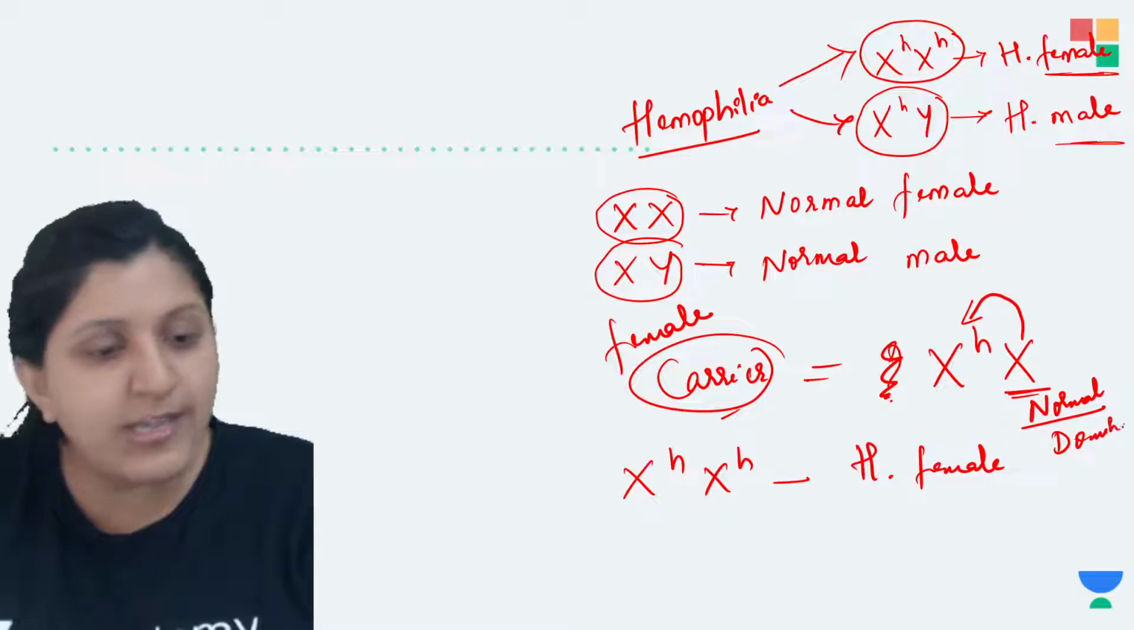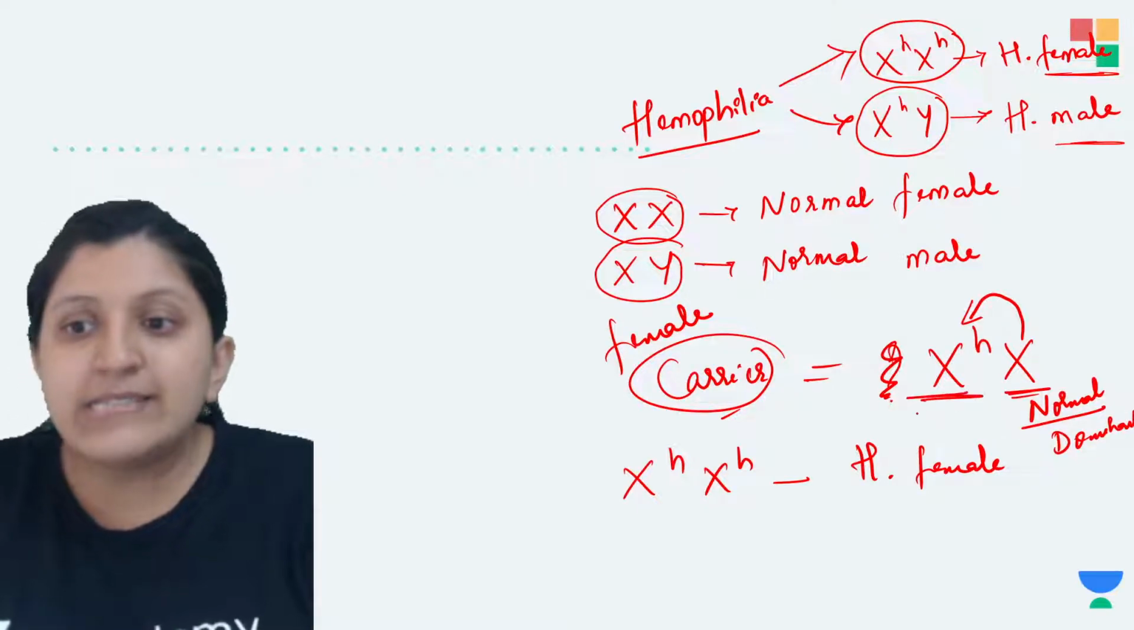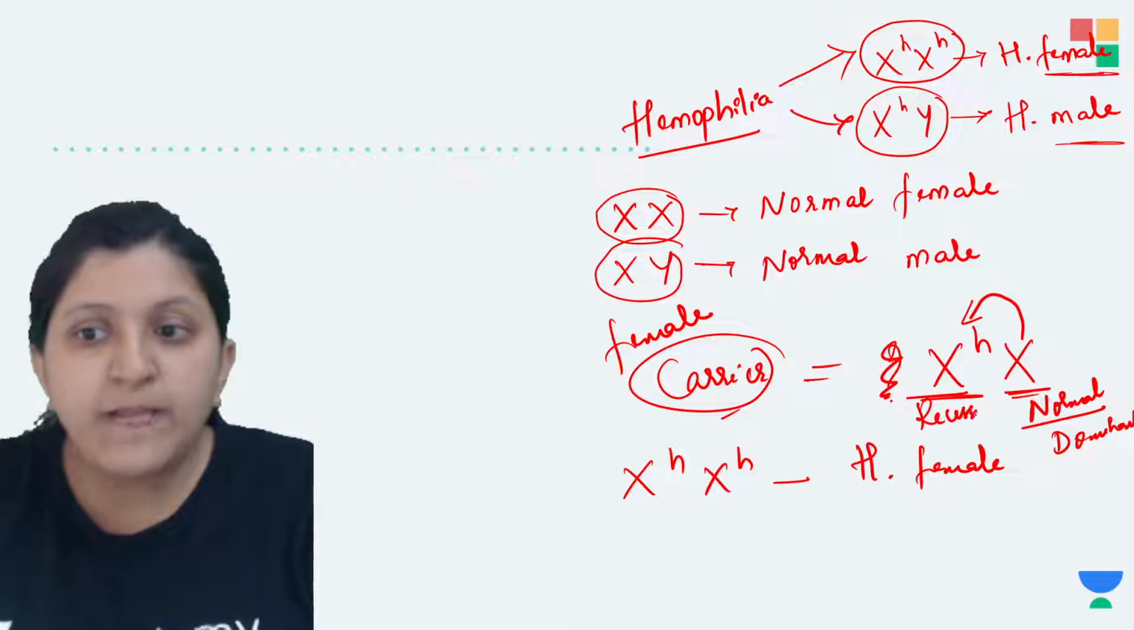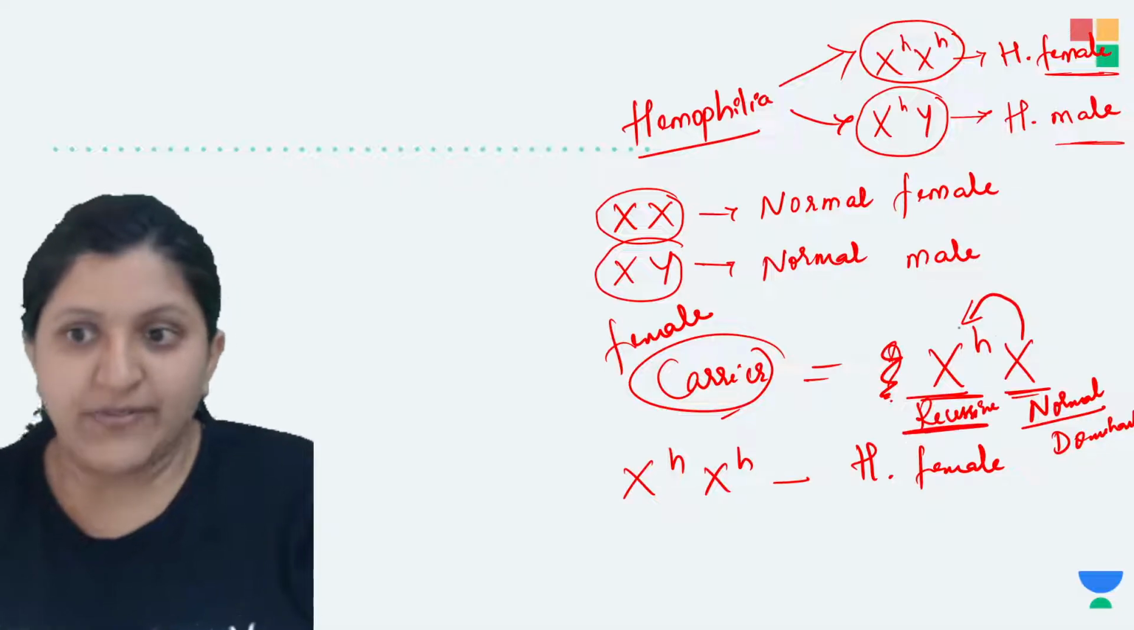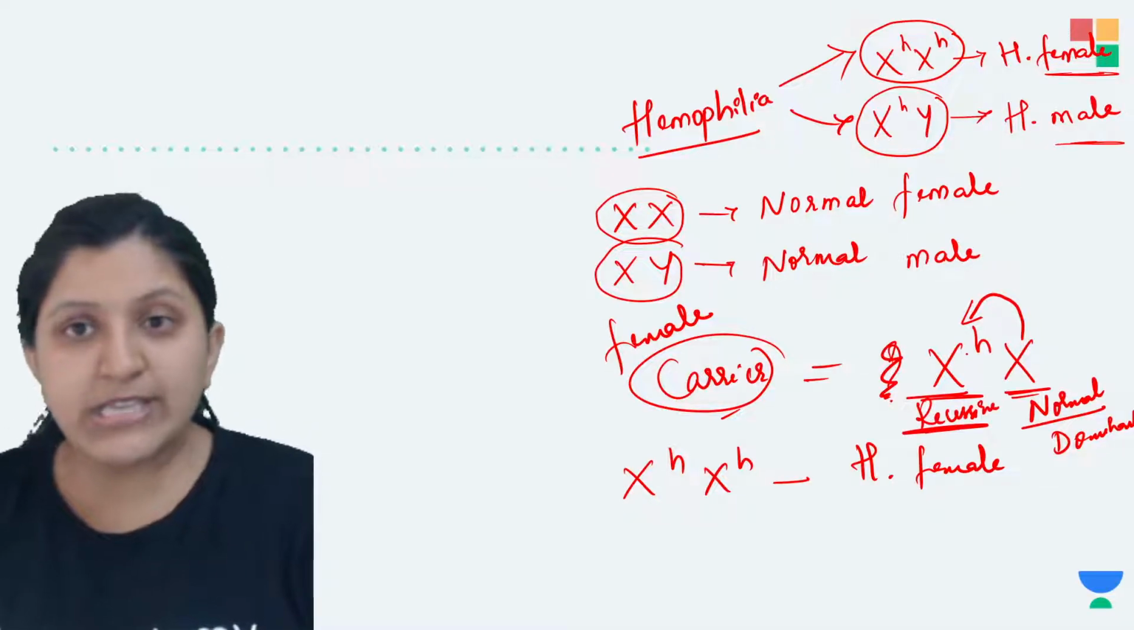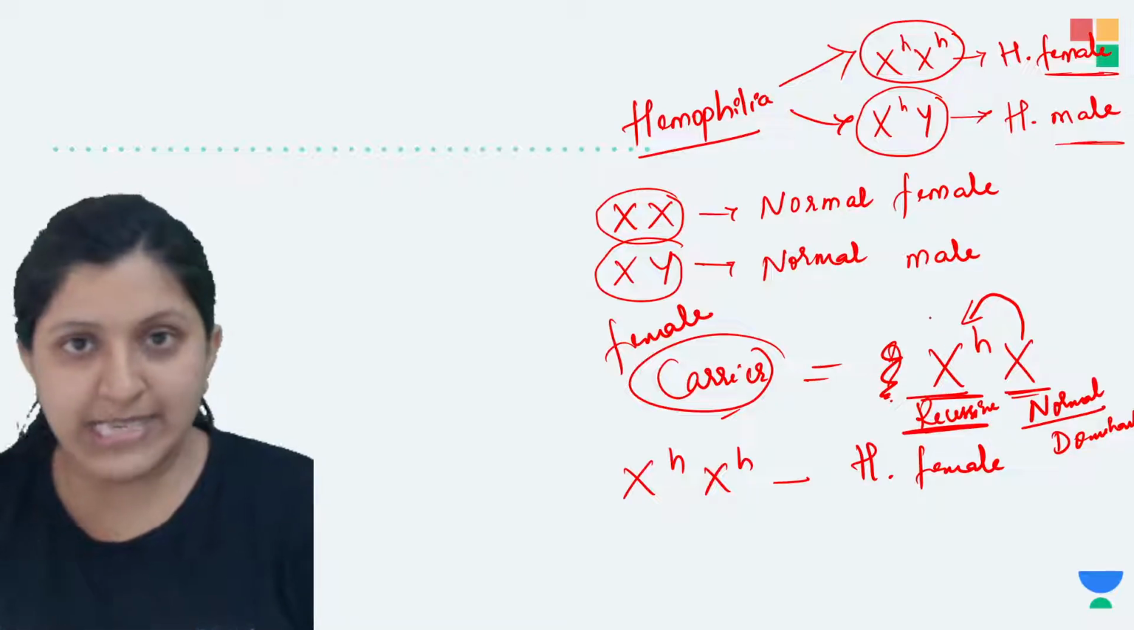So that means this is the dominant one, whereas this one is a recessive one which is not expressing itself. So if this is expressing itself, what will happen? So there is a disease that can occur.